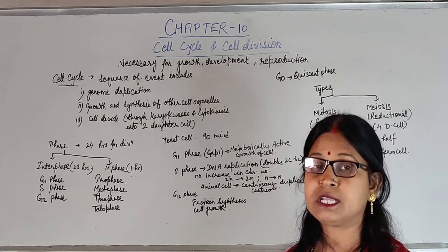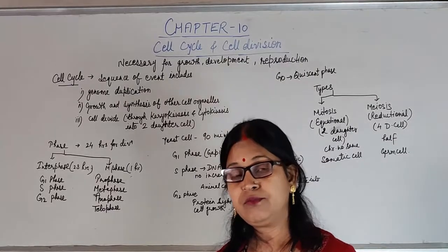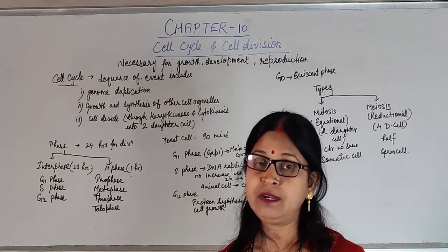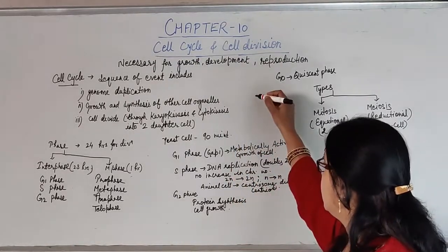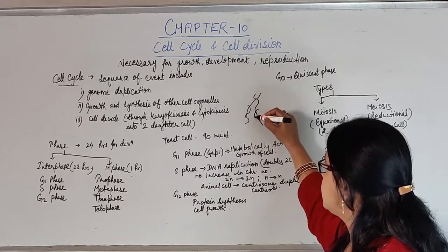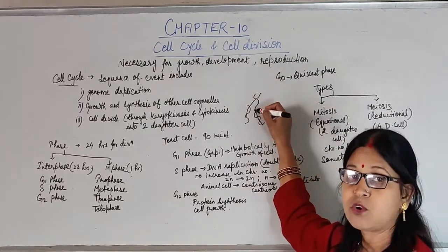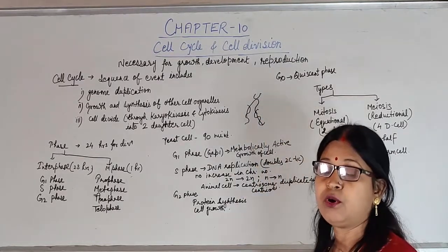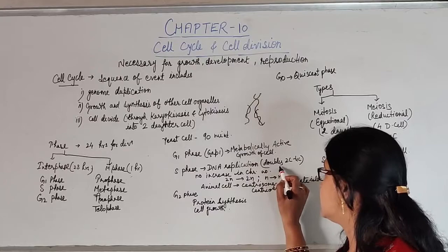That means one DNA will form two DNA: the DNA helix will unwind, and each template strand will form its complementary strand, and in this way from one DNA two DNA are formed. That is known as DNA duplication.